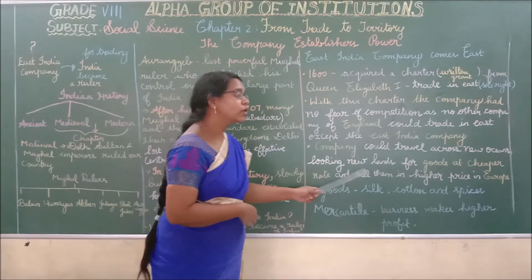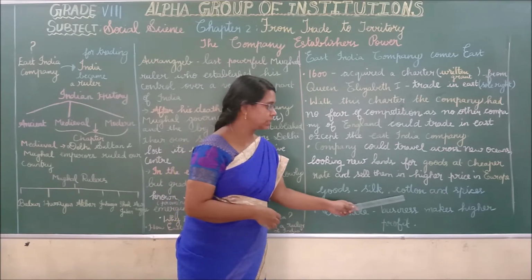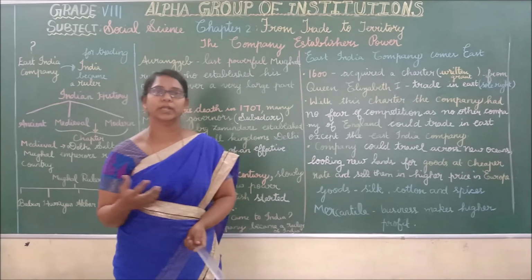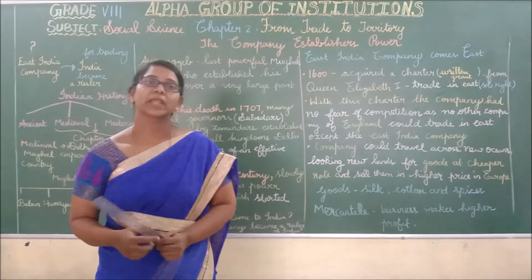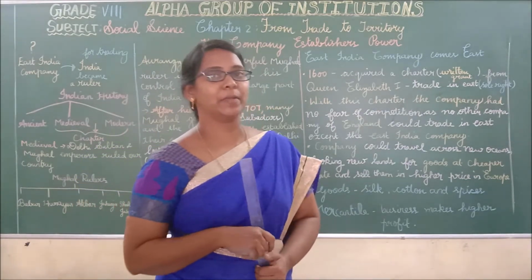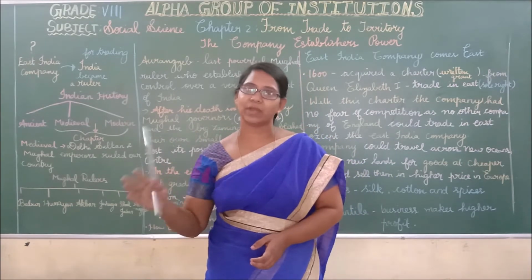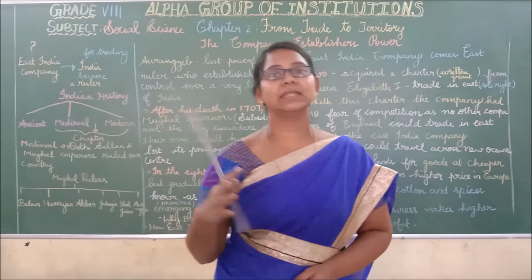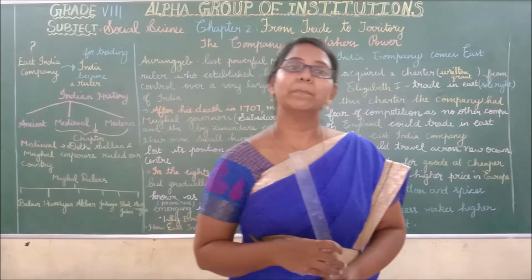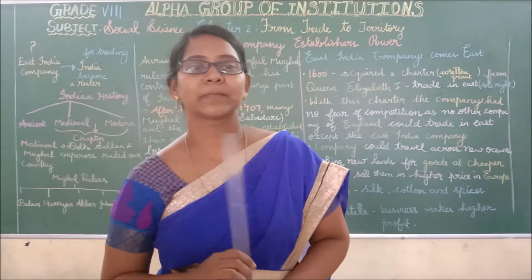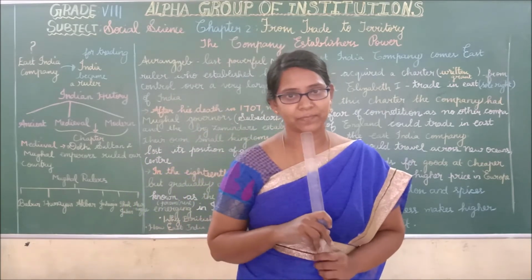The goods that they bought were silk, cotton, cloth and spices. You know what spices are? Cinnamon, cardamom, and so on. Now, they got a written agreement from Queen Elizabeth I that only this company can trade in the East. So they thought that there was no other competitor for the East India Company. But was it easy for the East India Company to trade in the East?